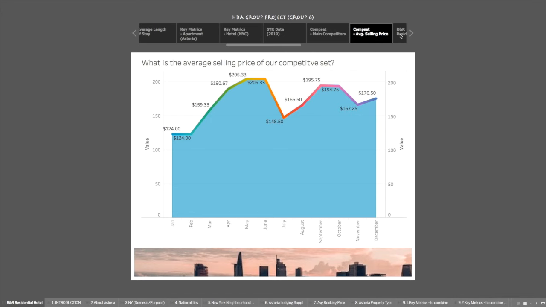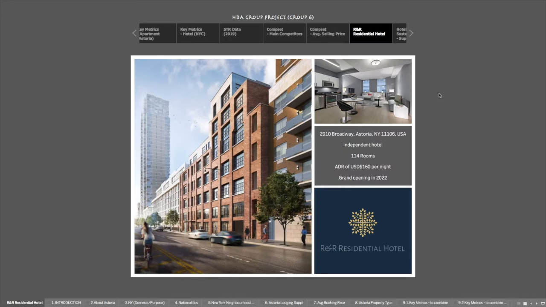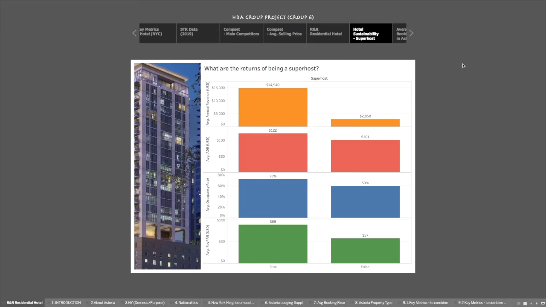This shows the residential hotel that we propose to build, R&R Residential Hotel, with the address and nature of the hotel, the number of rooms, ADR as priced according to our competitors, and the proposed opening. On top of understanding the market and demand of the industry to deem the most suitable hotel to build, it is crucial to understand the sustainability of the business.